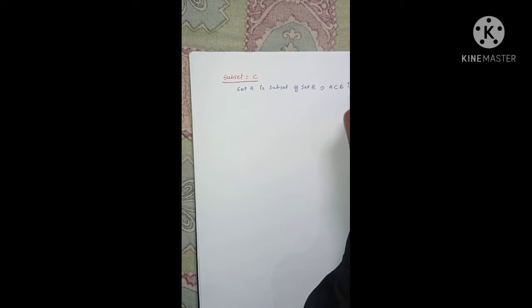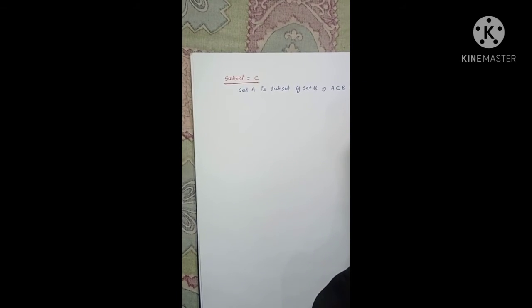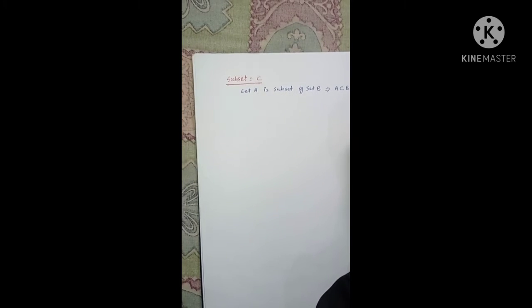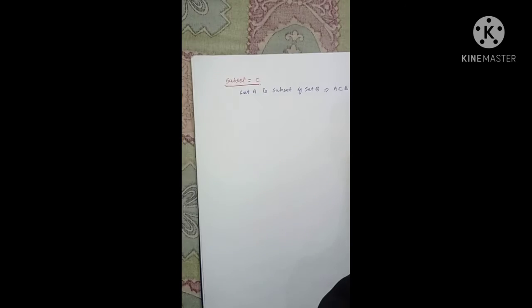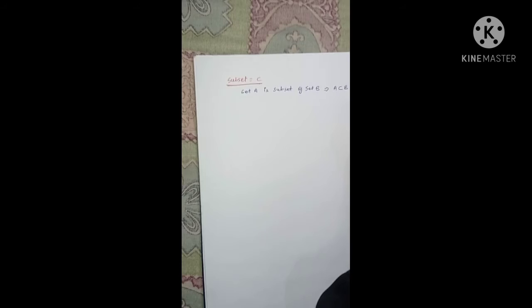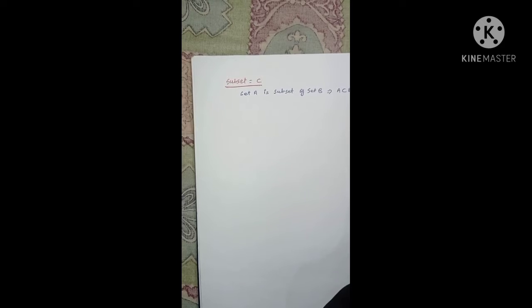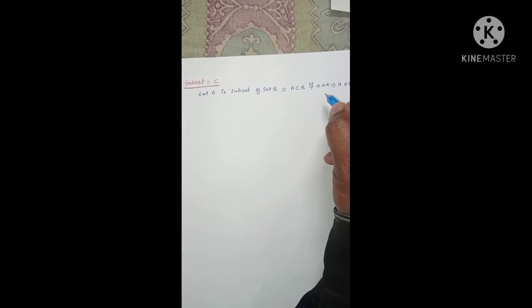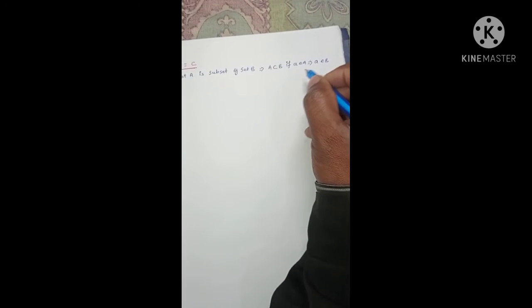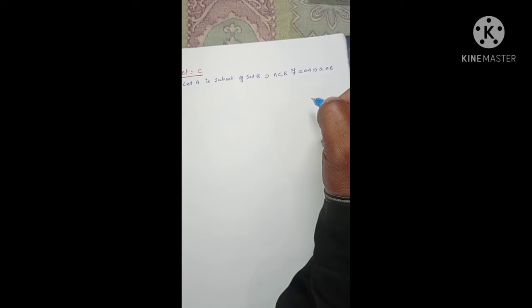When we say that, it implies that if and only if an element of set A, means an element a belongs to set A, implies that a also belongs to set B. When you say that A is a subset of B, it implies that every element of set A also belongs to set B. That way you can say that A is a subset of B.